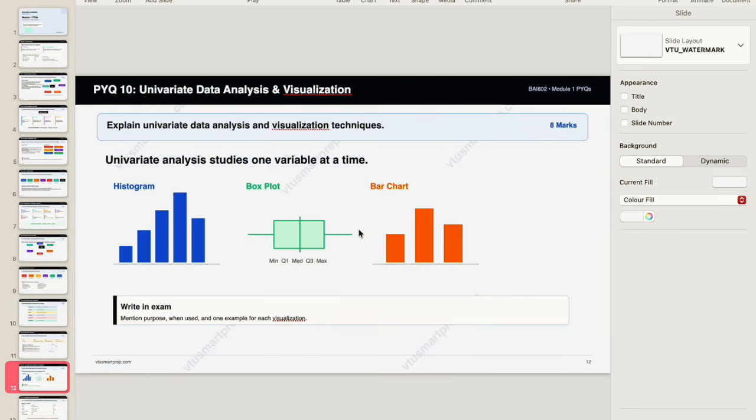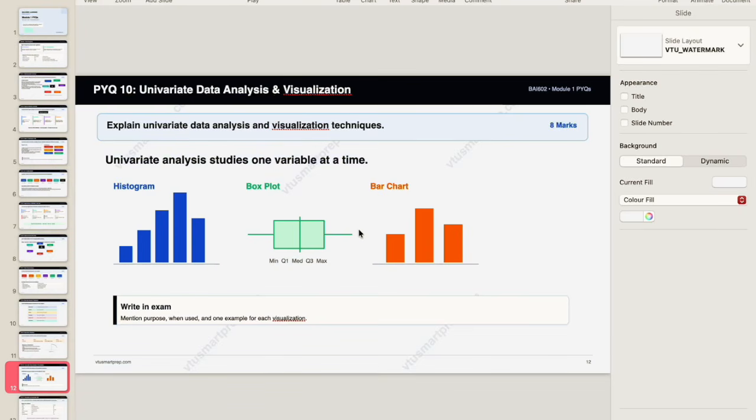Next is the 10th one, univariate data analysis and visualization. So here you have histogram, box plot, bar chart, different techniques for the visualization. Here I have included only three. In the question paper, they can ask you directly with a specified histogram or box plot. But in this question, they have just generally said explain univariate data analysis and visualization techniques. So it depends.